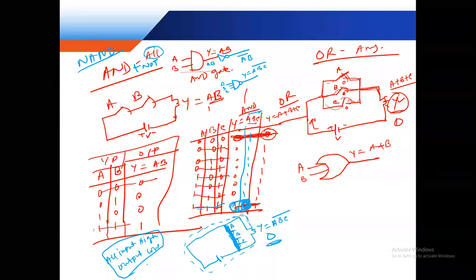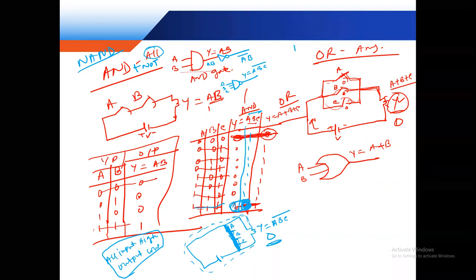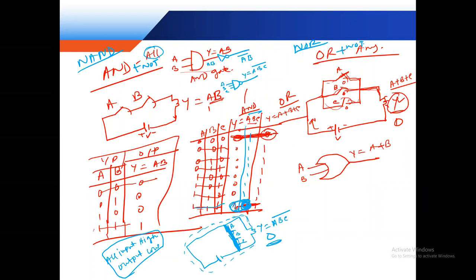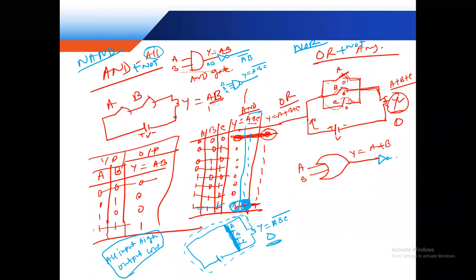And now the NOR gate. NOR is OR plus NOT. This is the OR gate, and we are using another NOT.